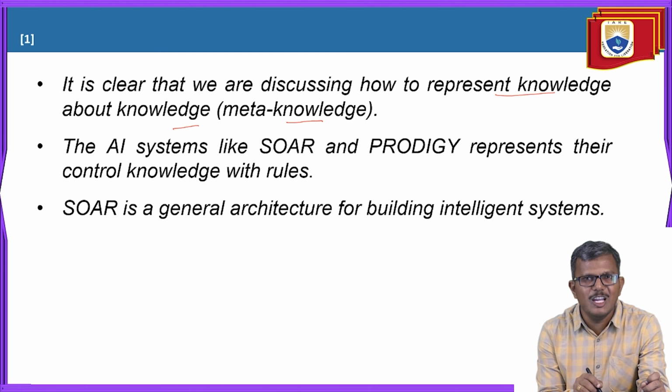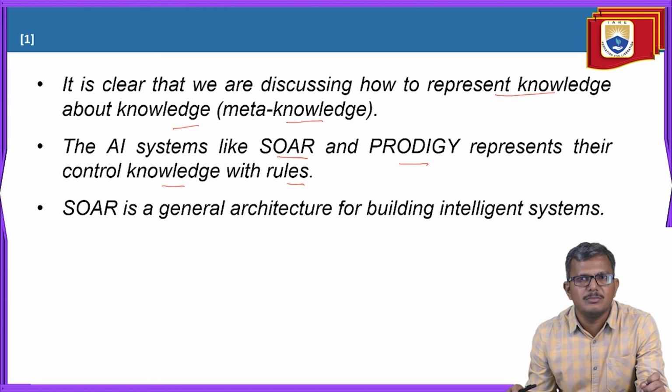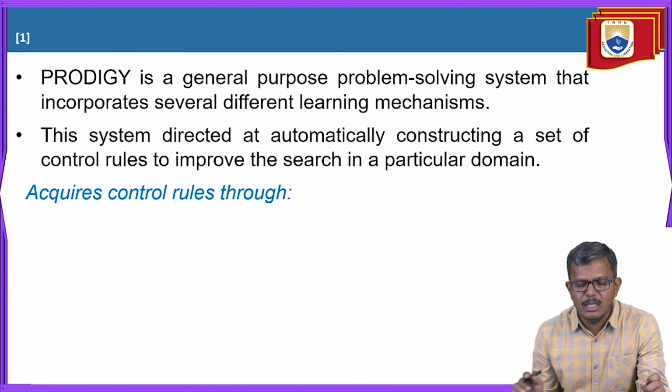For this, we are taking the help of two AI systems, called SOAR and Prodigy. They present their control knowledge with rules. SOAR is a general architecture for building intelligent systems. Prodigy is a general purpose problem solving system that incorporates several different learning mechanisms. In this case, the set of control rules is generated automatically, which will help us improve the search process in a particular domain.